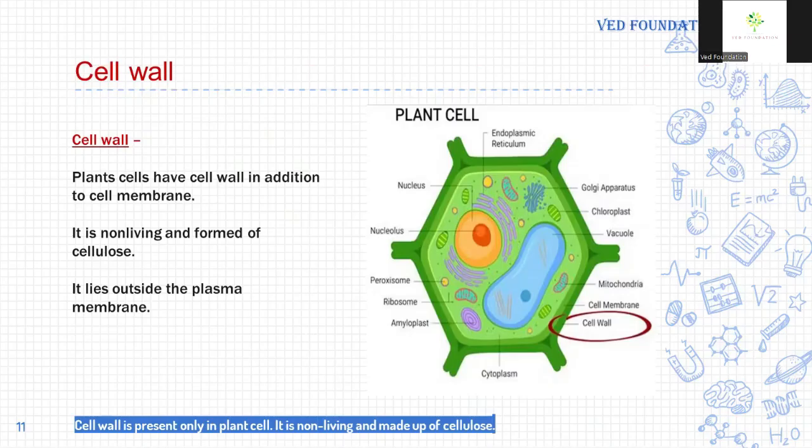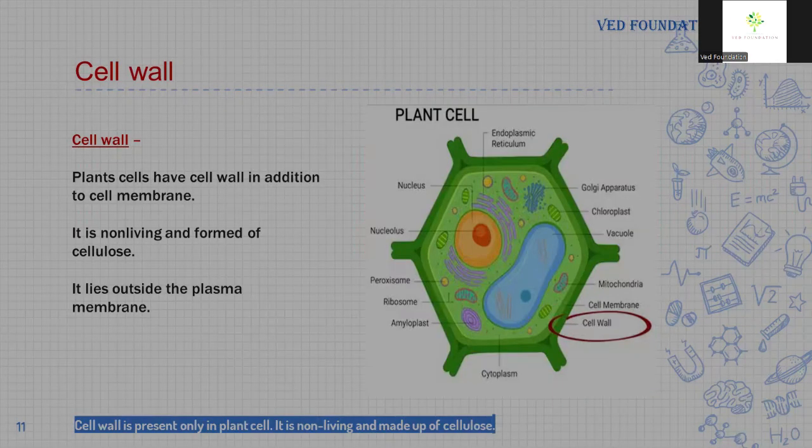Cell wall. The cell wall is a non-living part of the cell and it is present only in plant cells. In a plant cell, there is an extra covering around the cell membrane, and that is the cell wall. The cell wall is non-living and is formed by cellulose in green plants, and in non-green plants, the cell wall is made up of chitin. It lies outside the plasma membrane.